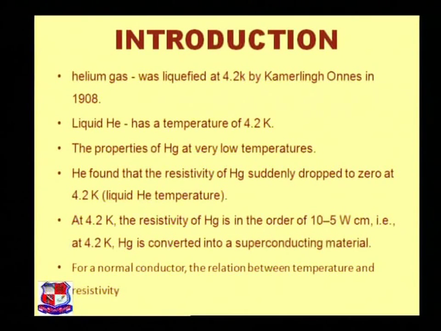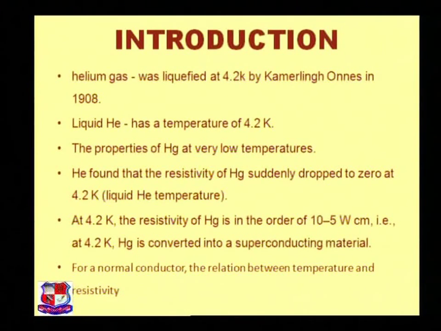He found that the resistivity of mercury suddenly dropped to 0 at 4.2 Kelvin, and it is called the critical temperature. Now what is critical temperature? Critical temperature means the temperature at which the resistivity of the material suddenly drops to 0. Below it, the material is called a superconducting material, and above this it is called a normal conducting material. At 4.2 Kelvin, the resistivity of mercury is on the order of 10 raised to minus 5. Near that temperature, mercury is converted from a normal material into a superconducting material.